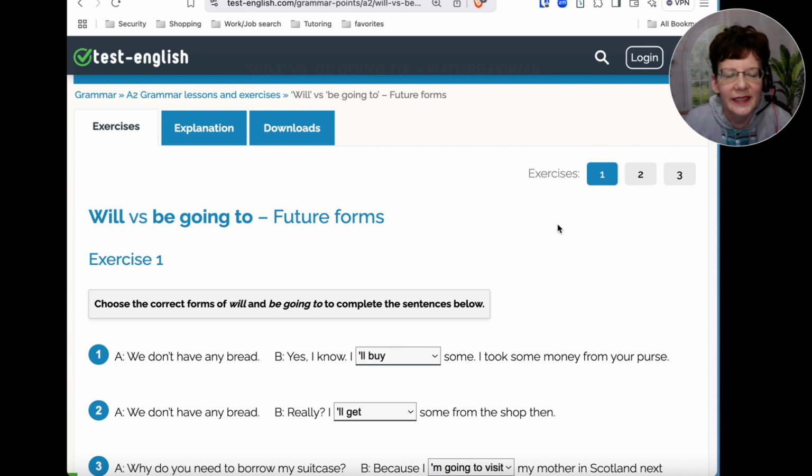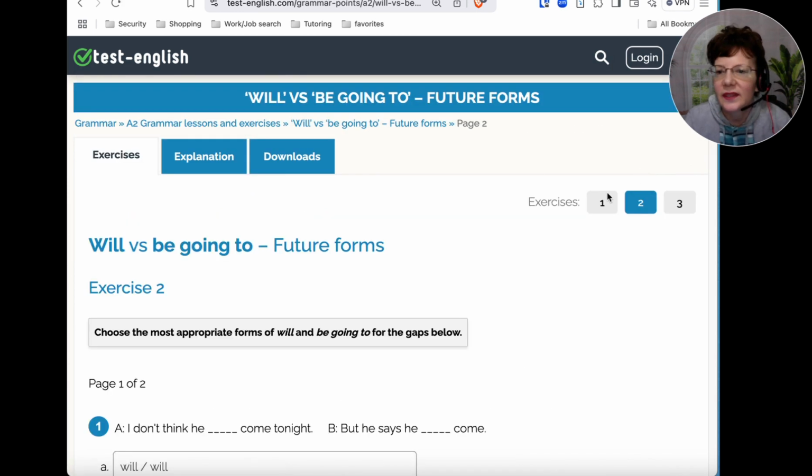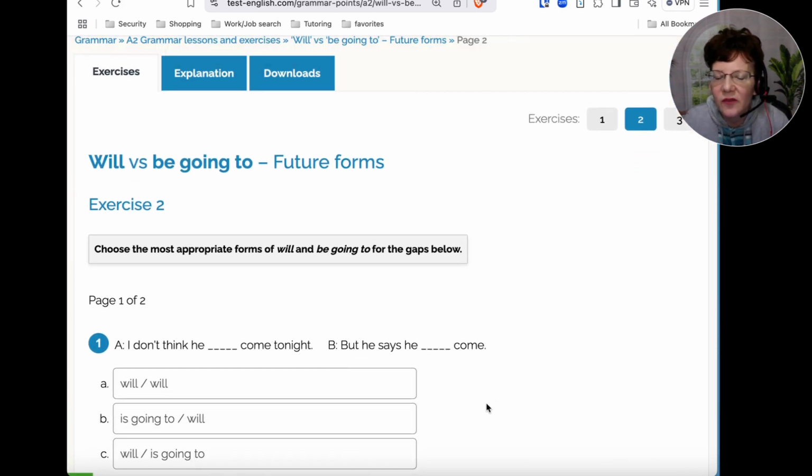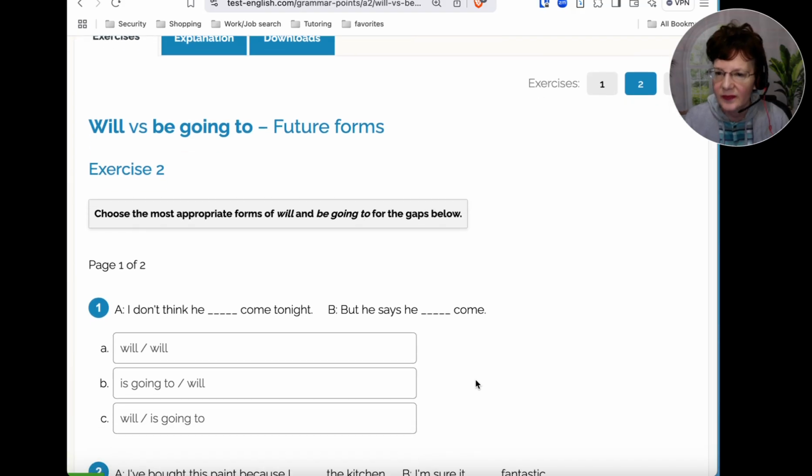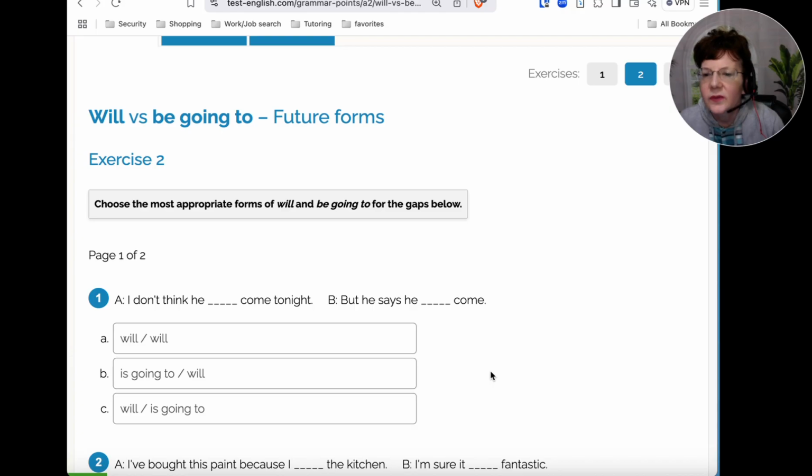All right, let's see, number two. See what this looks like. So we have multiple choice here. All right, so number one, I don't think he, so we have will is going to, and will, or will is going to. Okay, come tonight, but he says he, so which one goes in which space?